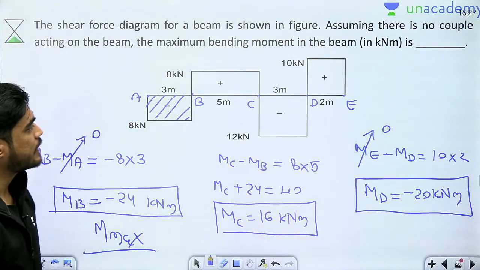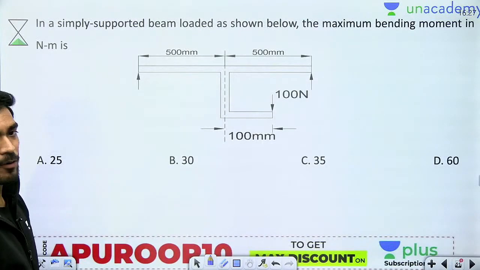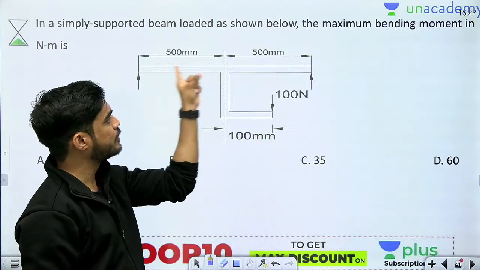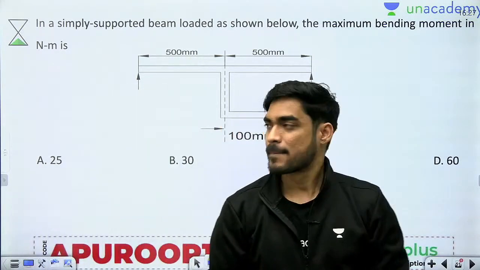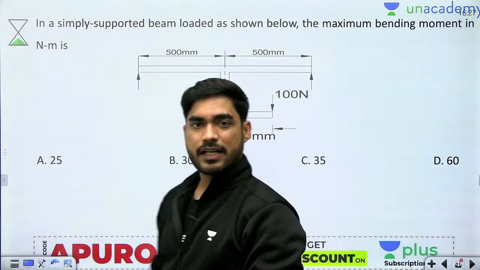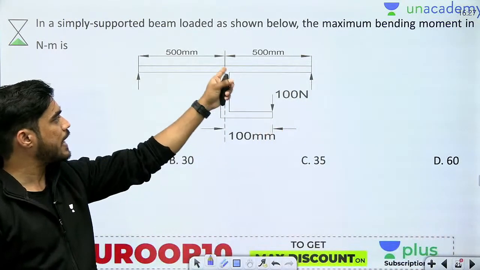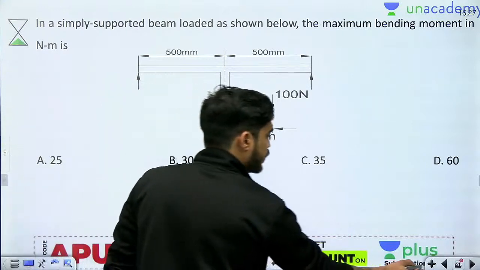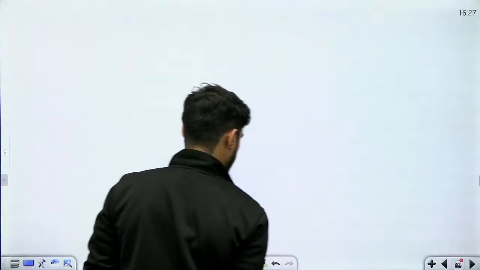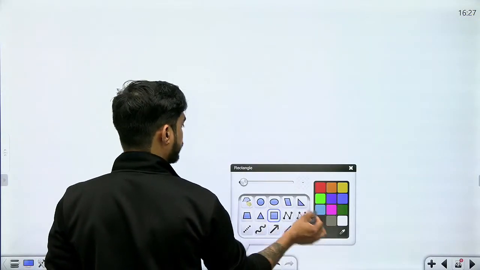Okay. Next very important type of question is this, where they have given us a bracket attached to the beam. Okay. So in this case, what we need to do? In this case, we need to transfer this force directly on the beam. ठीक है? So if I transfer this force on the beam, I am going to get a force and a moment.